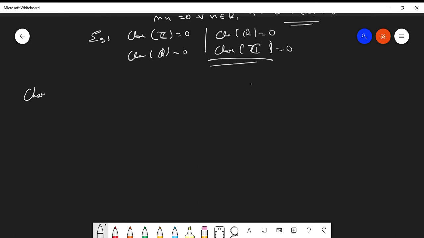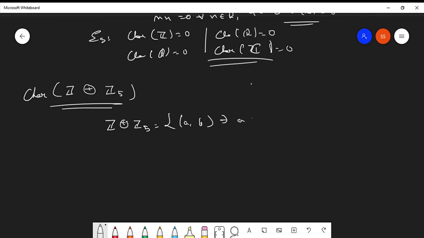What can we say about the characteristic of Z additive Z5? Acha, what are the elements of this particular set? (a, b), such that a belongs to Z, b belongs to Z5. Okay. Acha, if you multiply n to them, what will you have? (na, nb). Does there exist any such smallest positive integer for which na equals 0 and nb equals 0?